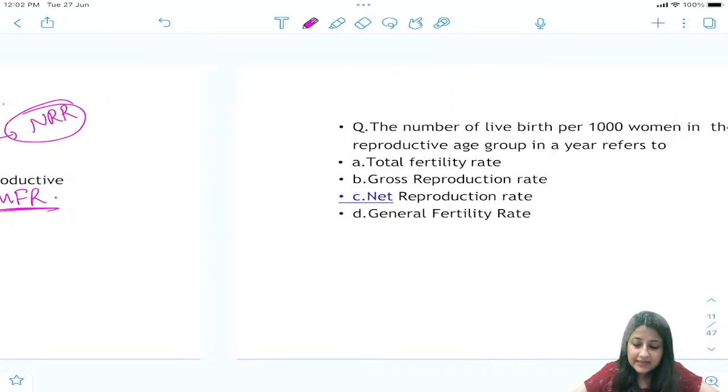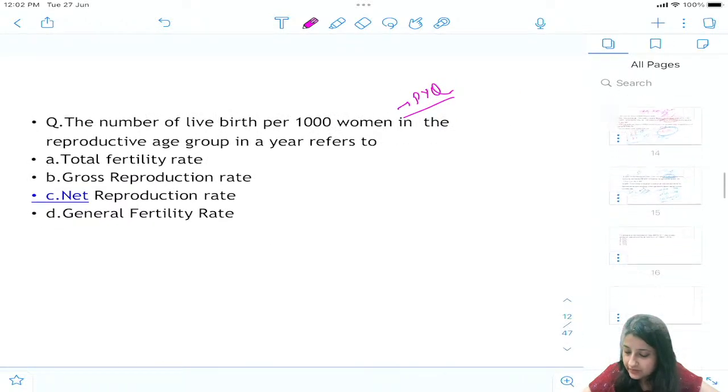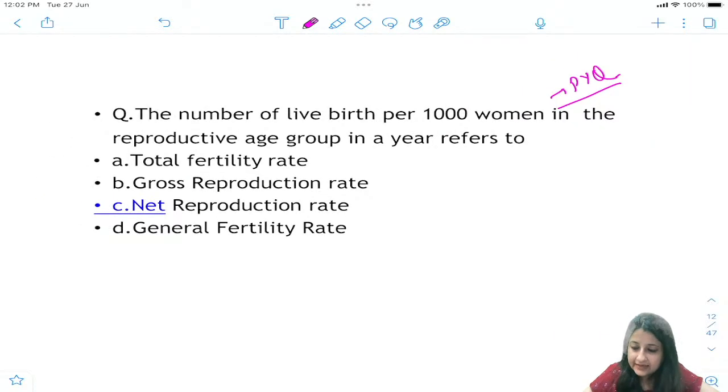Okay, all right, let's look at some other MCQ. Now look at this. This is also a PYQ. Number of live births per 1,000 women in reproductive age group in a year refers to. So what is your answer over here? Guys? Can anyone tell me the answer? The number of live births per 1,000 women in reproductive age group.